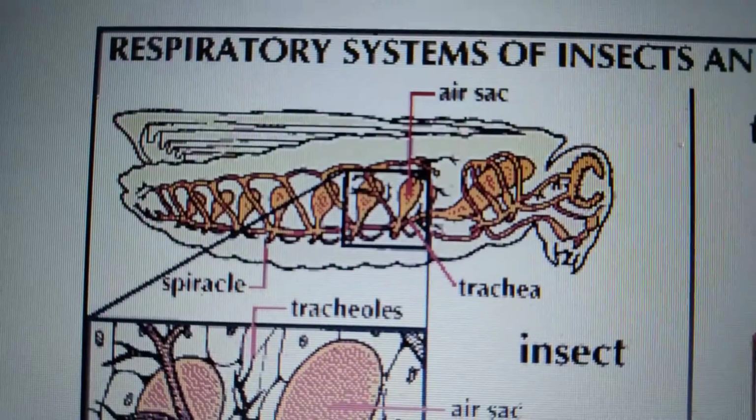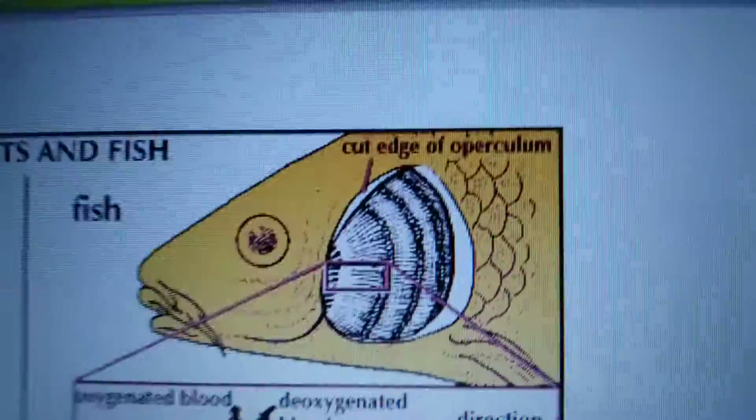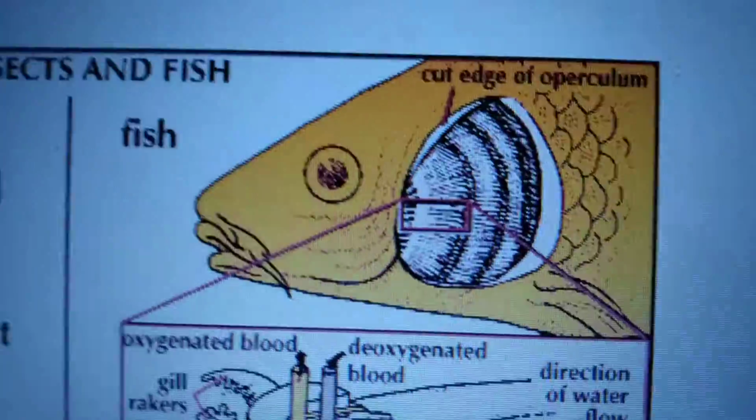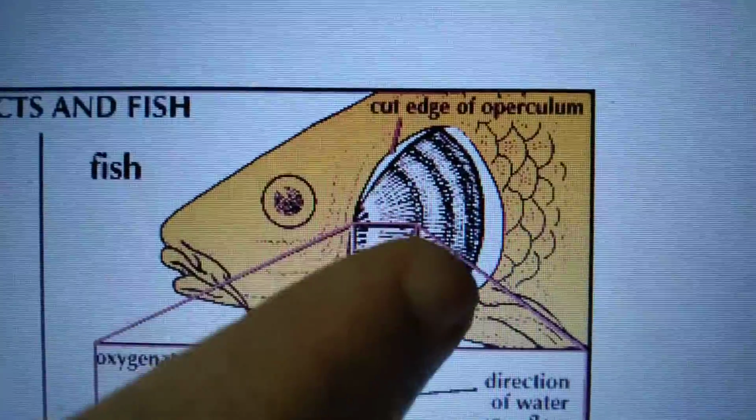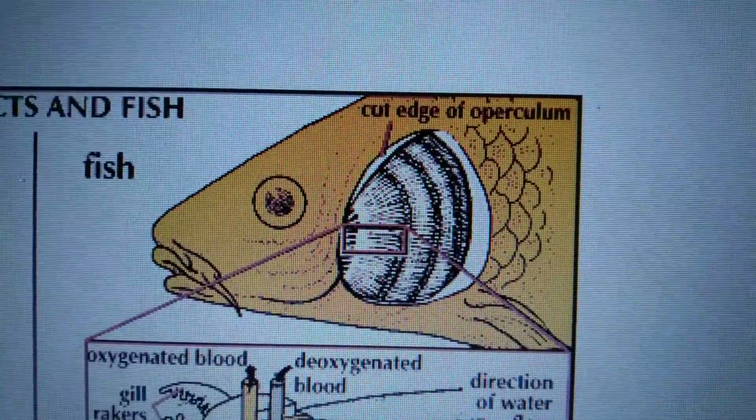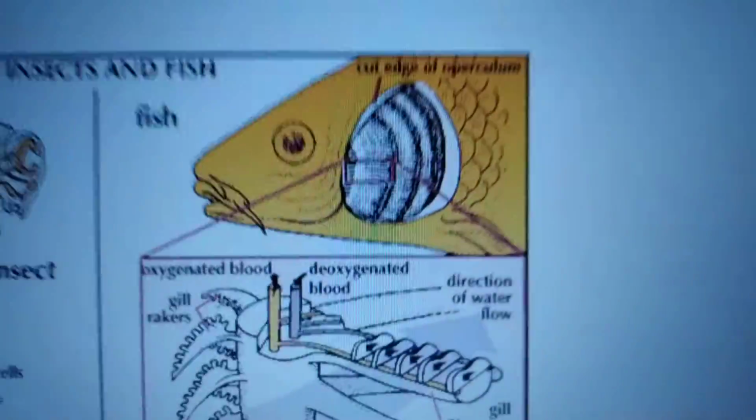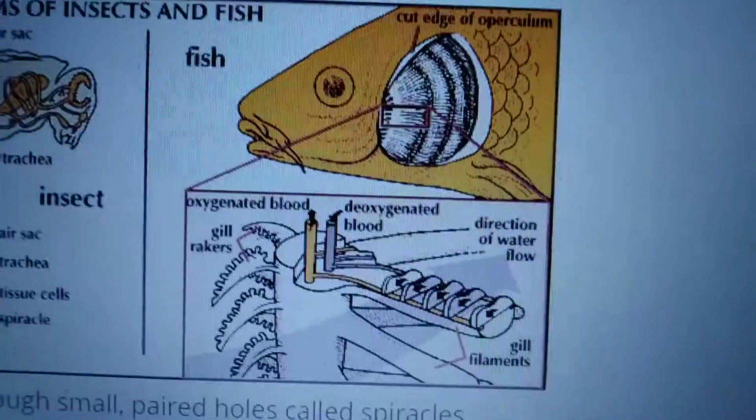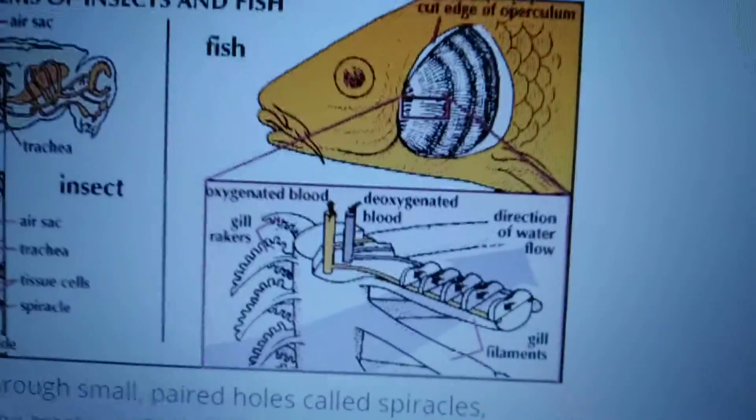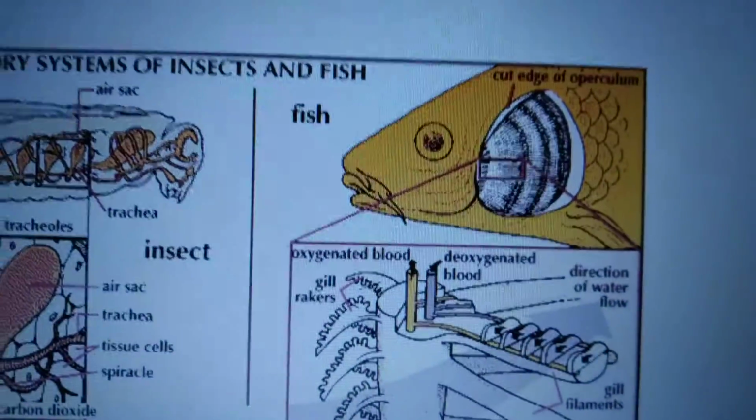Next, coming to breathing in fish. Already we have studied in the previous year also that fish breathe through gills. These are called gills. Gills enable them to breathe under water. So fish take the oxygen which is dissolved in the water with the help of gills. Understood children? This is about breathing in fish.